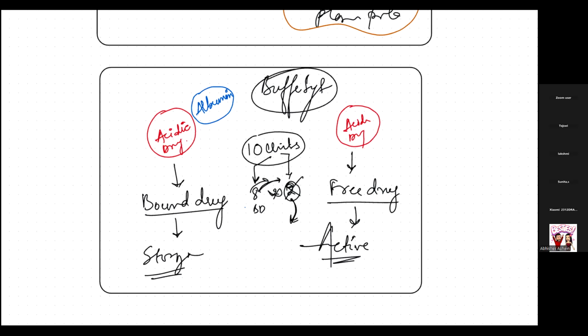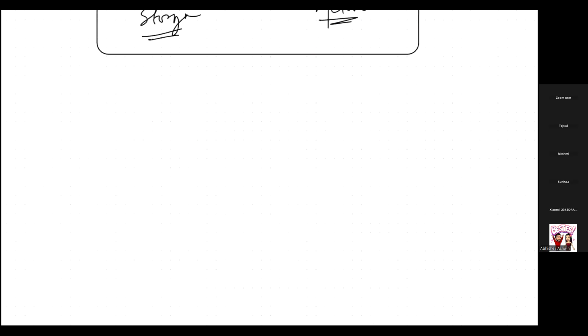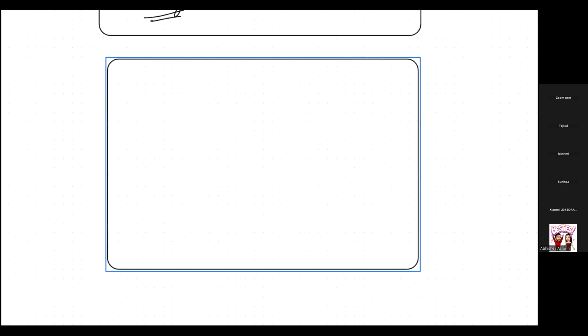And once it reaches the main bloodstream, over there we have proteins. Okay, the plasma proteins. These plasma proteins will bind the drugs. Let's suppose the drug is acidic, then it is getting bound to what? It was getting bound to albumin.